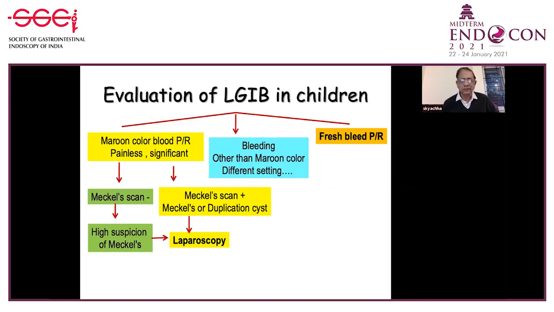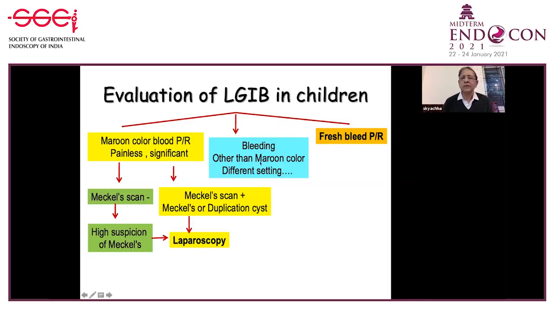Here, in children, you have to give a straight answer, and the thing that we should do is a Meckel's scan. If Meckel's scan is positive, go for surgery, or you may get a duplication cyst in some of these patients. If Meckel's scan is negative in this setting, and we have a high suspicion of Meckel's, we should subject them to laparoscopy. So that means we do not have to wait for other investigations. We are convinced clinically and age-wise that this is a Meckel's diverticulum, so we can go for surgery.